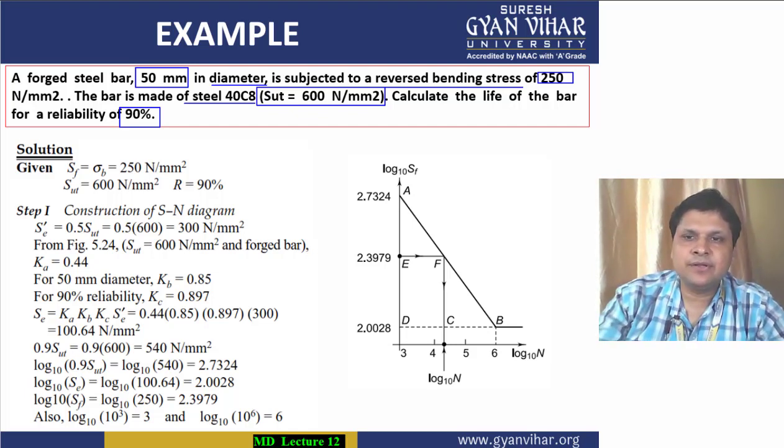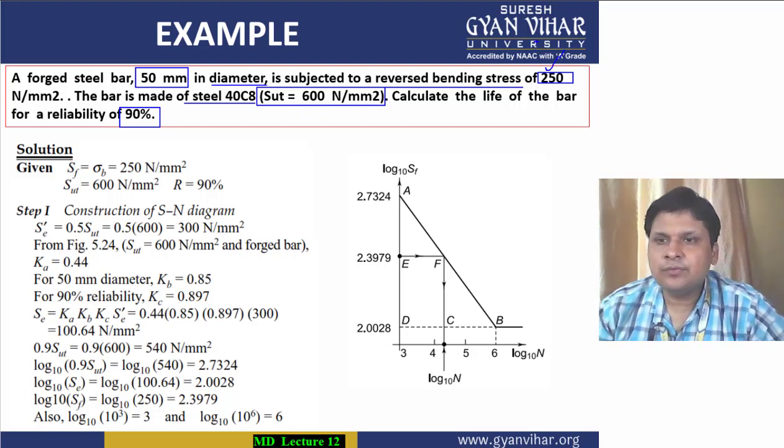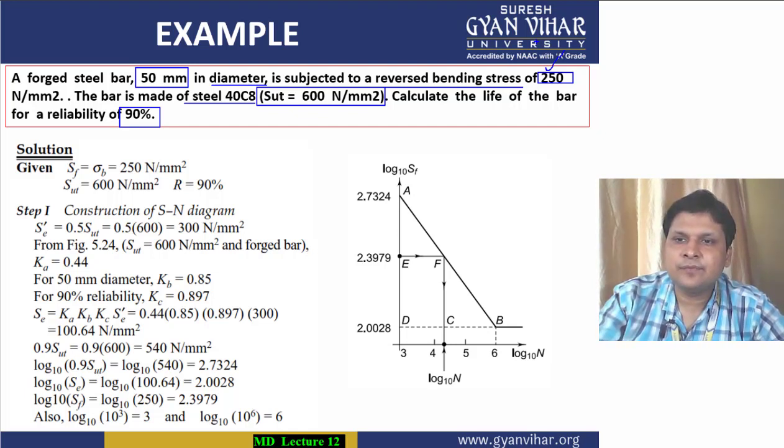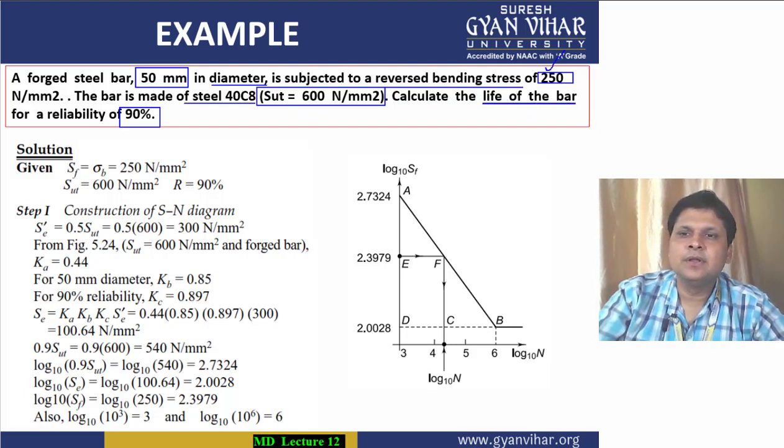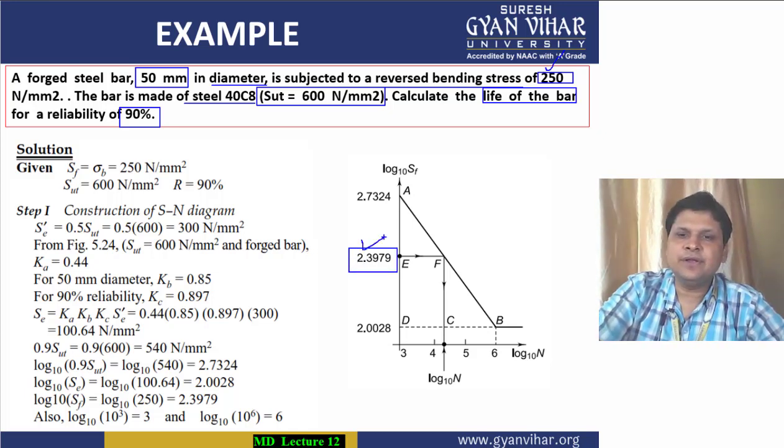So whatever is given in the numerical, first of all the fluctuating stress value is 250. This is the load value corresponding to which we have to find the life of the bar. All right. So 250 is the particular value given for finding this log of SF. SF is 250, log of 250 is 2.3979. So we will again draw this SN diagram and we will highlight this particular point, after calculating its log value, we will write it here 2.3979.